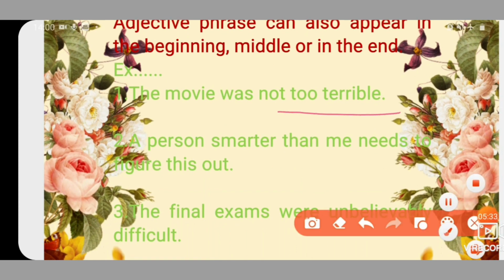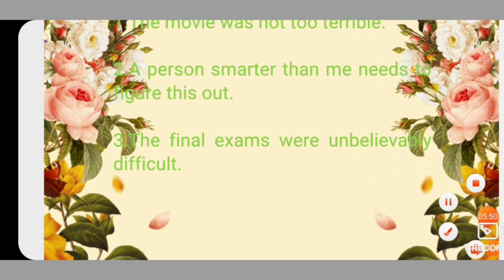"Too terrible" is at the end. "A person smarter than me needs to figure this out." The person is smarter than me; here the adjectival phrase is used in the middle. And "The final exam was unbelievably difficult."